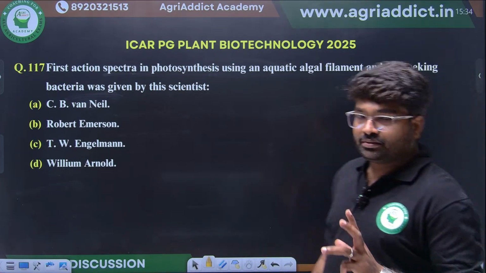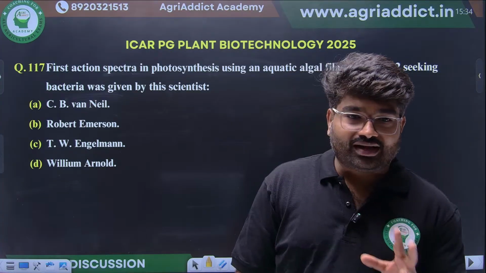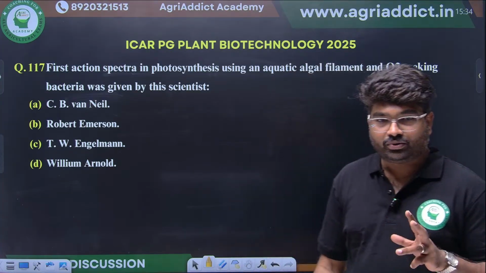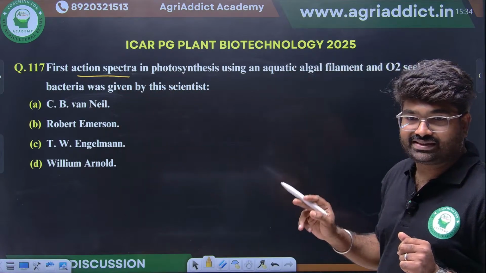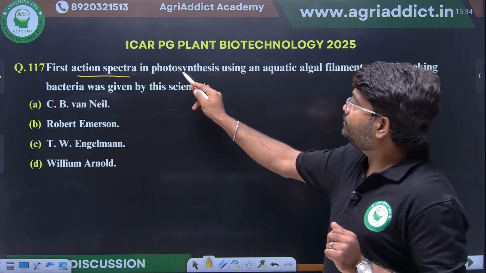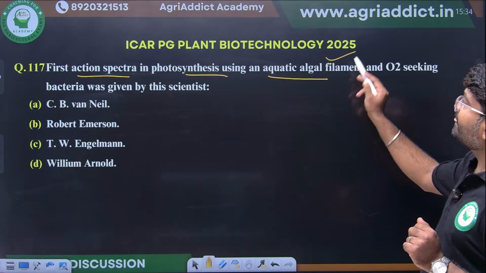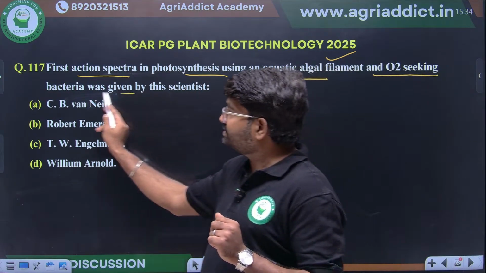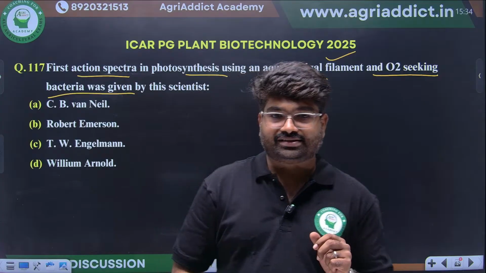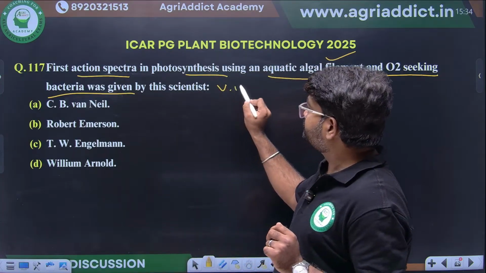Then direct questions only they have asked here. See here, scientist contributions they have asked. First action spectra in photosynthesis using an aquatic algal filament and oxygen seeking bacteria was given by which scientist? This they have given in BK Jain.